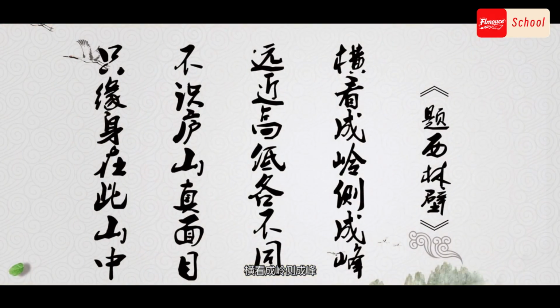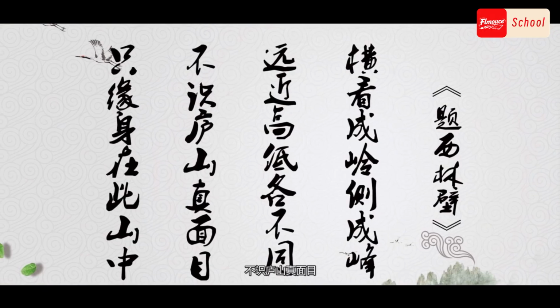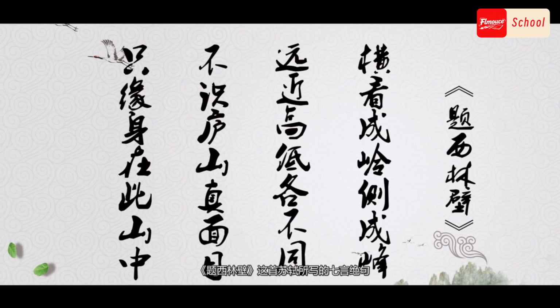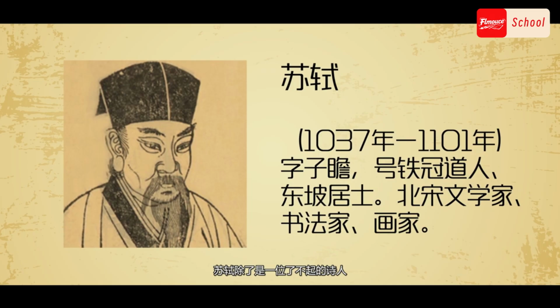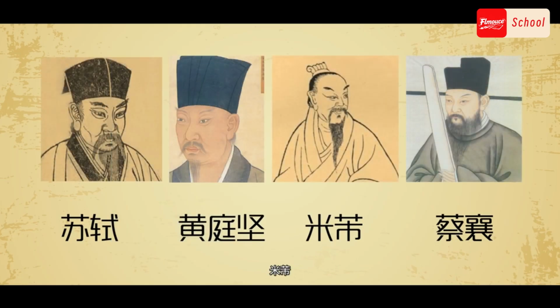The grasp of structure directly affects whether the written character is beautiful. Su Shi's writing structure was praised by later generations. "From different angles, different in height and depth. I can't see the true face of Lushan just because I'm in the mountain." This 7-character quatrain, Ti Xilin Bi, written by Su Shi, has been passed down. Su Shi was not only an amazing poet, he was also a literary master of the 8 great writers. He was also a famous calligrapher, good at cursive and regular scripts, called one of the 4 great calligraphers of the Song dynasty.